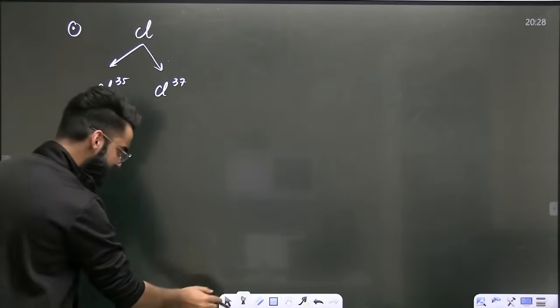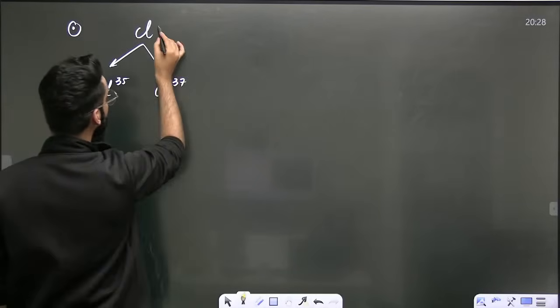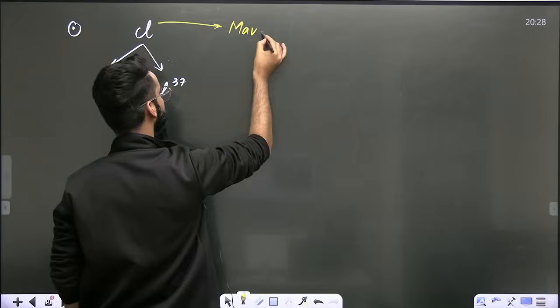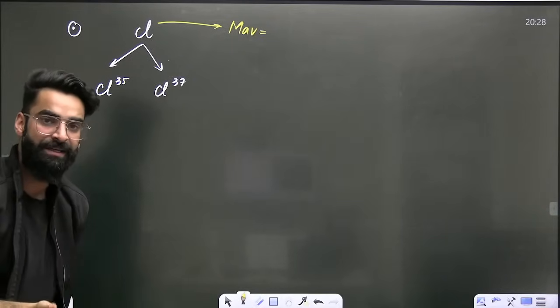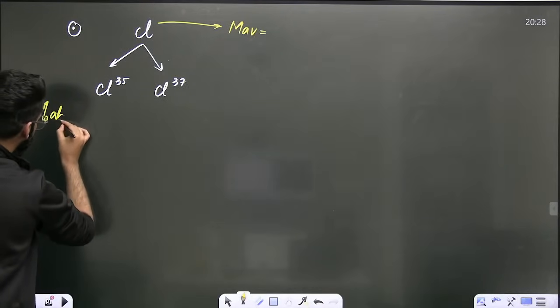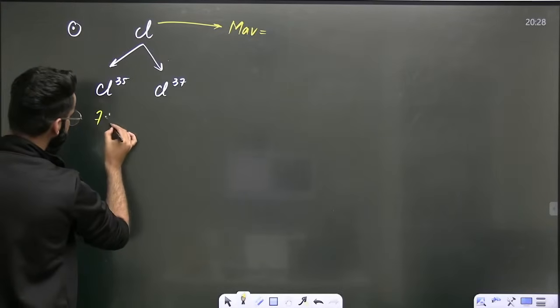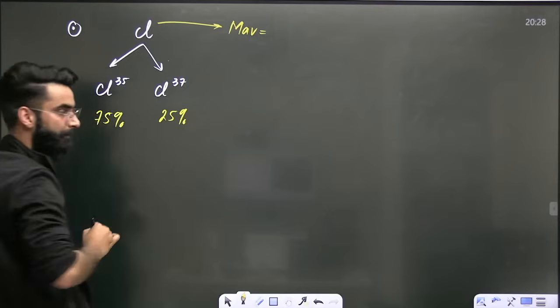Now dear students, I told you whenever an element has isotopes, we calculate the average atomic mass, MAV. And in order to calculate it, we need the percentage abundances. Let me tell you, the percentage abundances of Cl35 and Cl37 are 75% and 25% respectively.